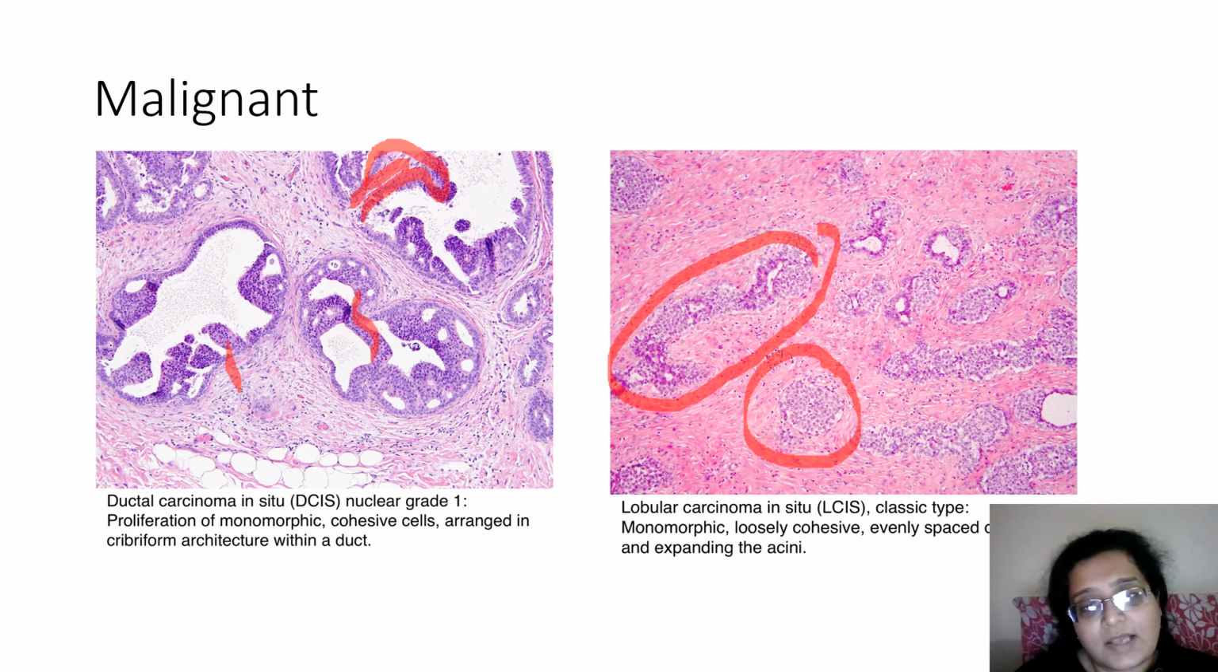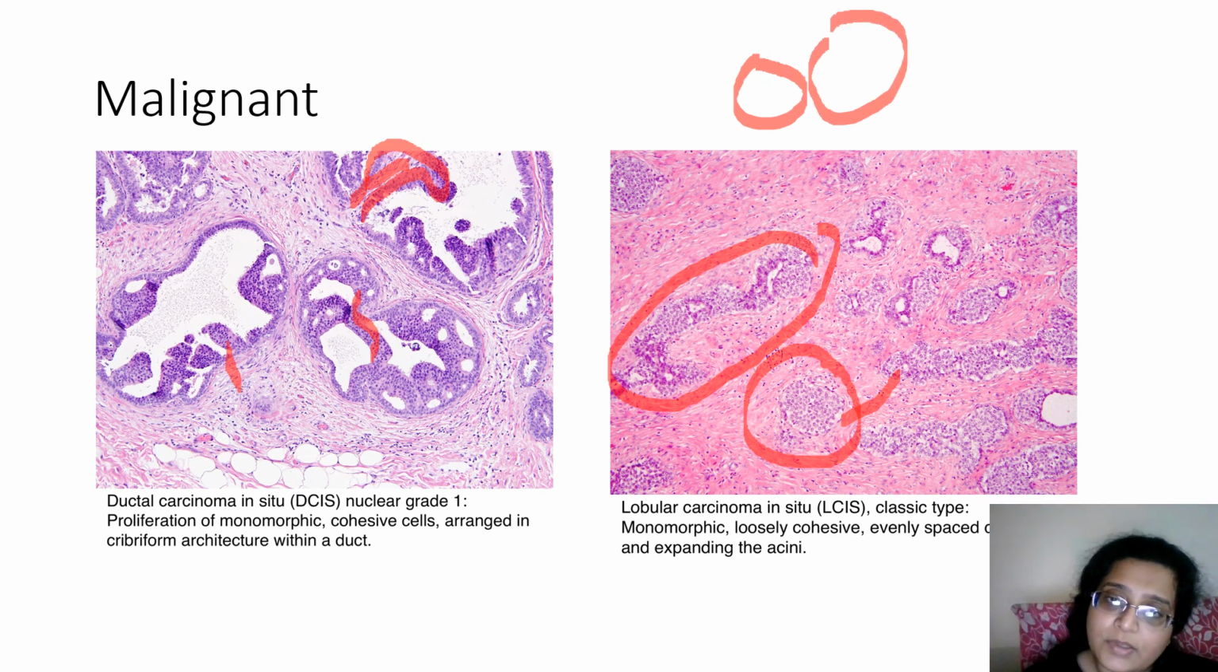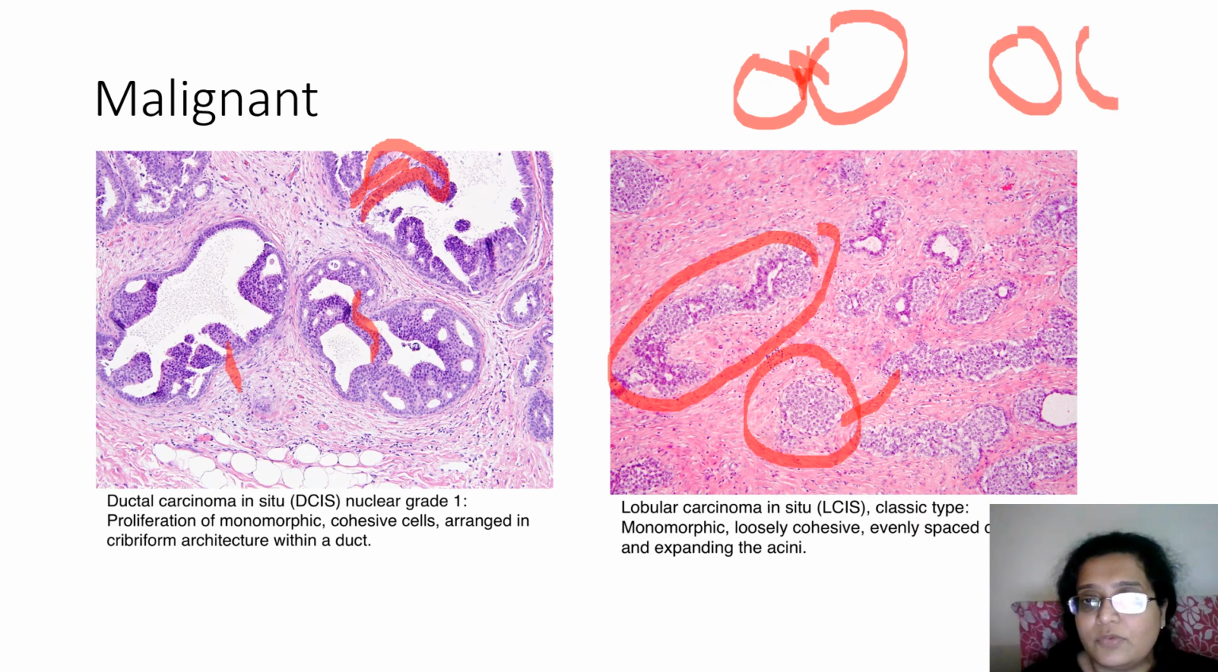Here, as compared to this, there are no Roman arches, and the cells are loosely cohesive because at the molecular level E-cadherin loss is there. And what does E-cadherin do? It sticks one cell to the other. So when E-cadherin is lost, that is, it is gone, then the cells become loosely cohesive. All right.